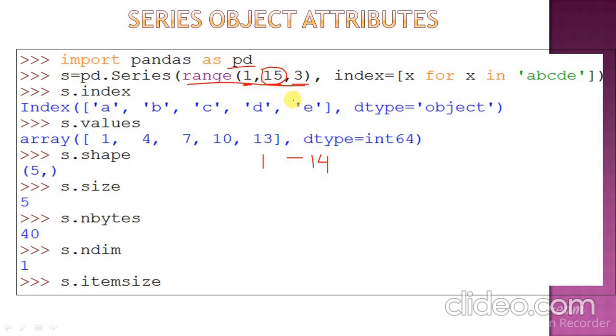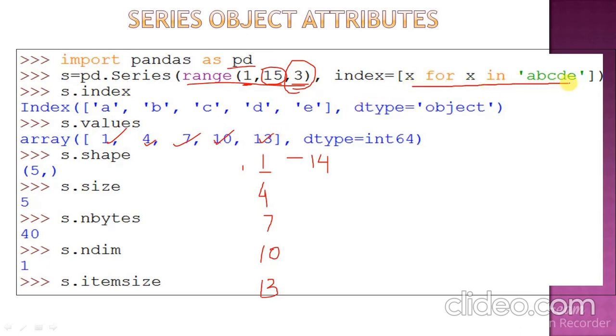But here there is a step, यानी step means what? It will first be 1, then 4, then 4 plus 3 is 7, 7 plus 3 is 10, 10 plus 3 is 13. So it means your values will be like this, that is 1, 4, 7, 10 and 13. Now what about the index?